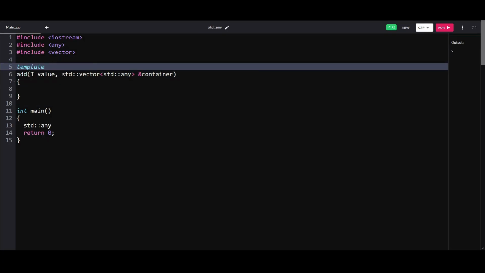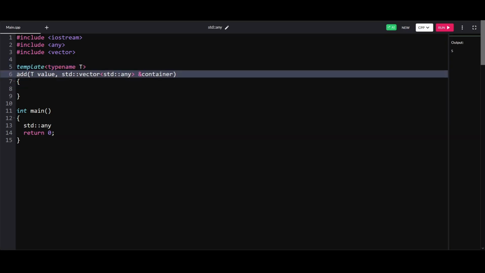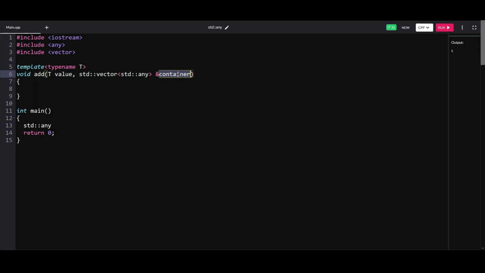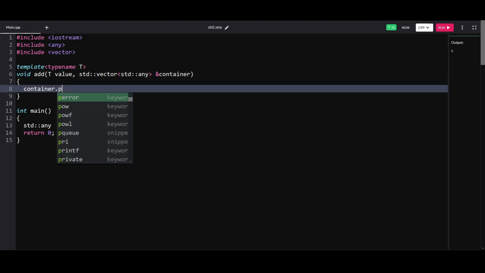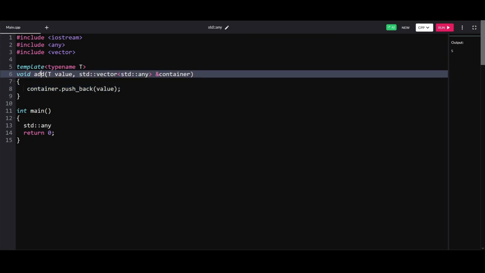So let's say template typename T, and like we said, it doesn't do much. It's a void function, and all it does is simply add to this container. So we'll do container dot push_back value. Some client code out there will call this add, and you don't know what the type of the value will be.